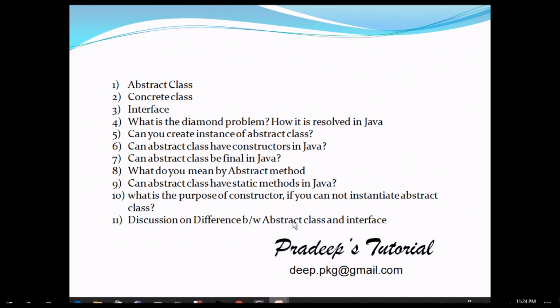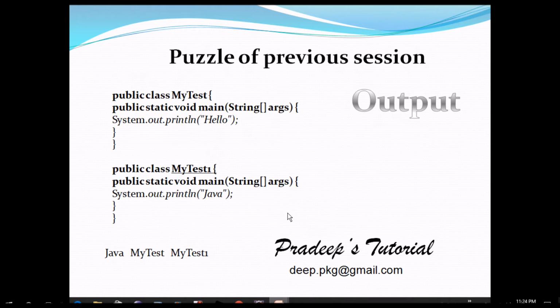Before that, we'll see the puzzle I asked in my previous session. I had two classes, MyTest and MyTest1, and my target was to run both the classes in the command prompt using a single line. So, java MyTest MyTest1. The output is only hello. It ran only MyTest and avoided MyTest1, because whatever you provide after java MyTest, plus the class, will be considered an argument, not a class. So it ran only hello.